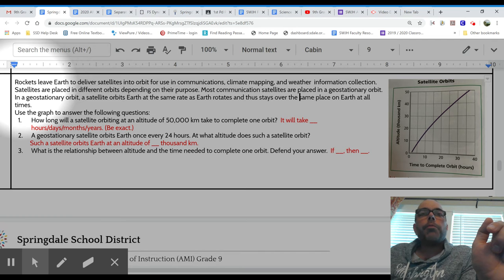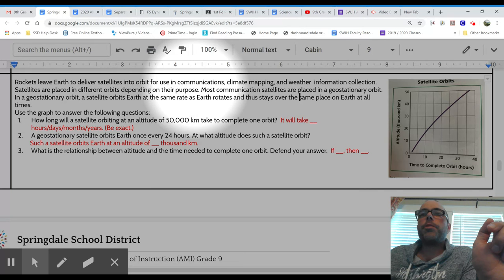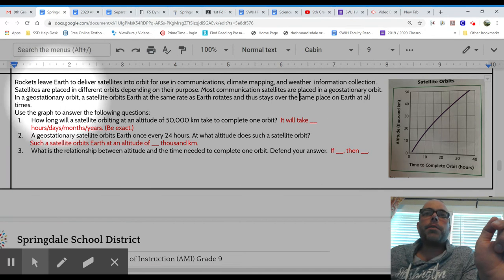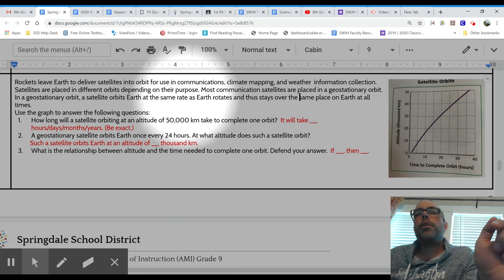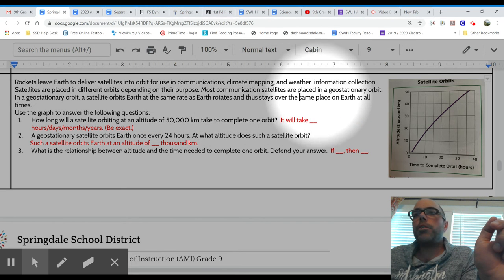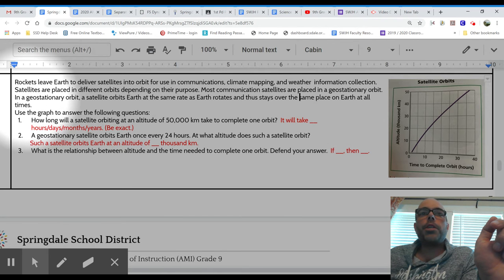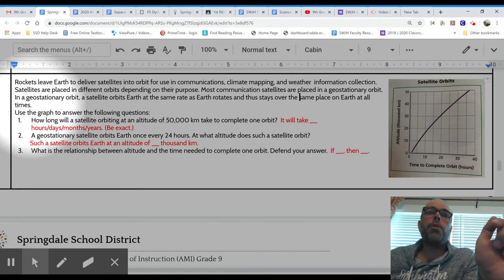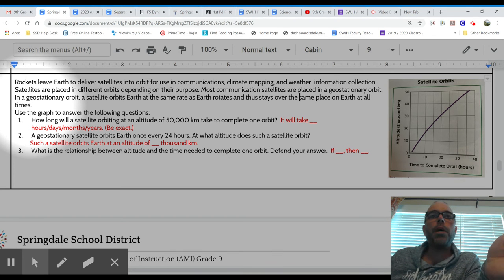I'm going to read the question to you first. Rockets leave Earth to deliver satellites into orbit for use in communications, climate mapping, and weather information collection. Satellites are placed in different orbits depending on their purpose. Most communication satellites are placed in a geostationary orbit. In a geostationary orbit, geo as in Earth, station as in not going somewhere, a satellite orbits Earth at the same rate as Earth rotates and thus stays over the same place on Earth at all times. In other words, as the Earth turns, the satellite turns exactly with it, so it stays in the same spot.